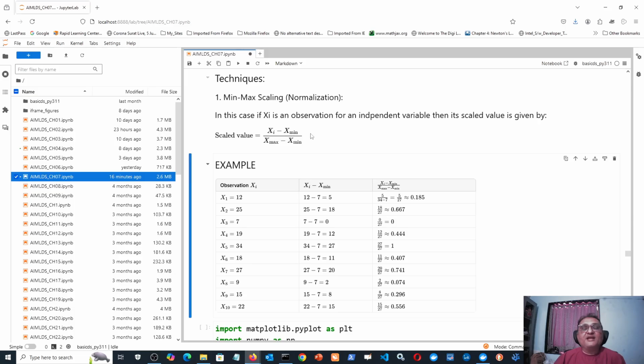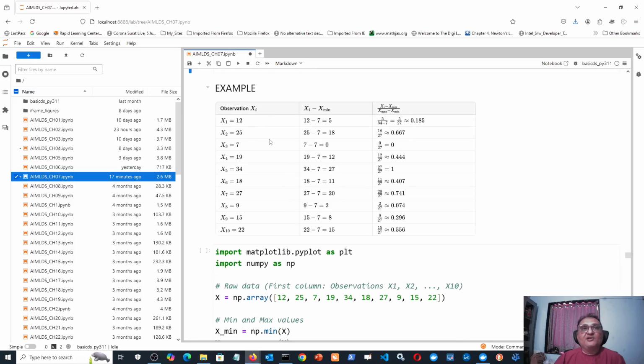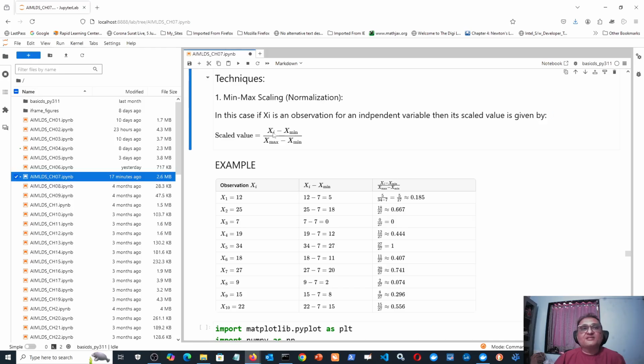It is xi minus x minimum, where x minimum is the minimum value of all similar x's. So suppose there are 10 observations, x1, x2 up to x10, then you have to find the minimum value of that and put it here. So find the difference of the given observation and the minimum value and put it in the numerator, and find the difference of the maximum observation and the minimum observation from the given 10 data points and put it in the denominator. Then their ratio gives the scaled value, and this definition itself is such that it will automatically scale. The scaled value will always come between 0 and 1.